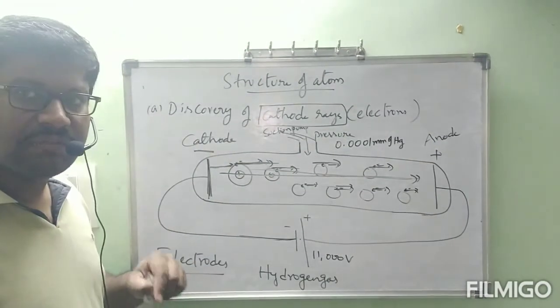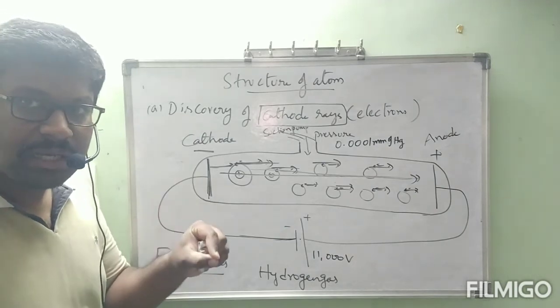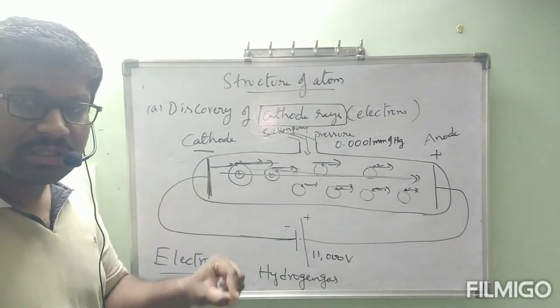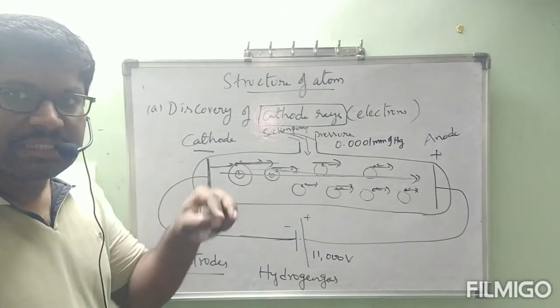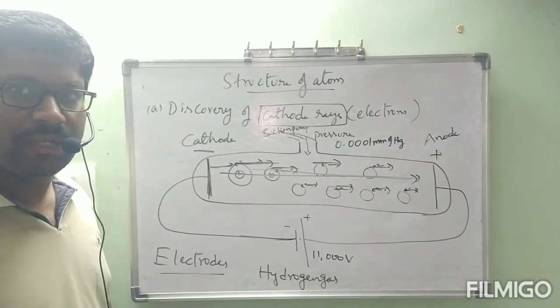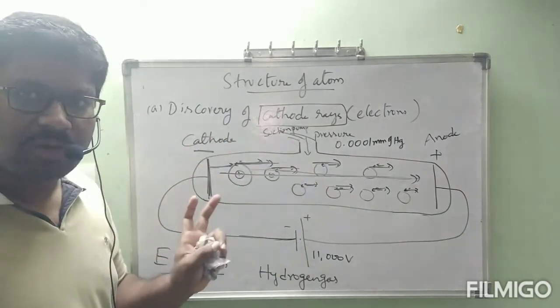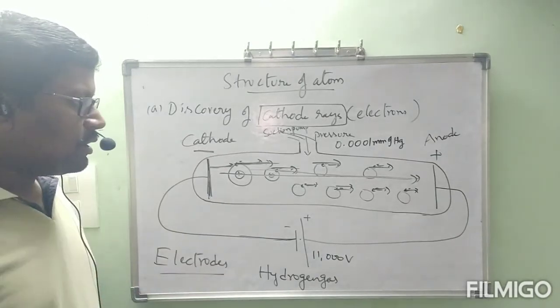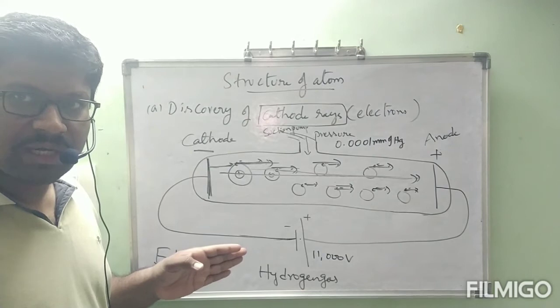Those cathode rays contain which charged particles? Negative charged particles. And those negative charged particles are called electrons. That electron was named by a scientist later, that is G.J. Stoney. That one, after completion of this, I will write on the board everything. Okay, I hope you understood everything that has been completed till now.